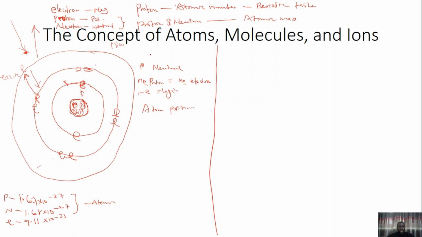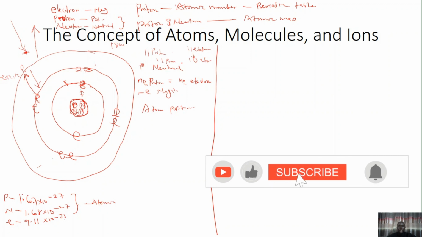Let's say the atom has an atomic number of 11 before. And like I said, the proton determines the atomic number. And an atom has an equal number of electrons and protons, right? So if there are 11 protons, there are also 11 electrons, right? But when one electron is knocked off, it becomes 10 electrons and 11 protons. So there is one net positive charge here.